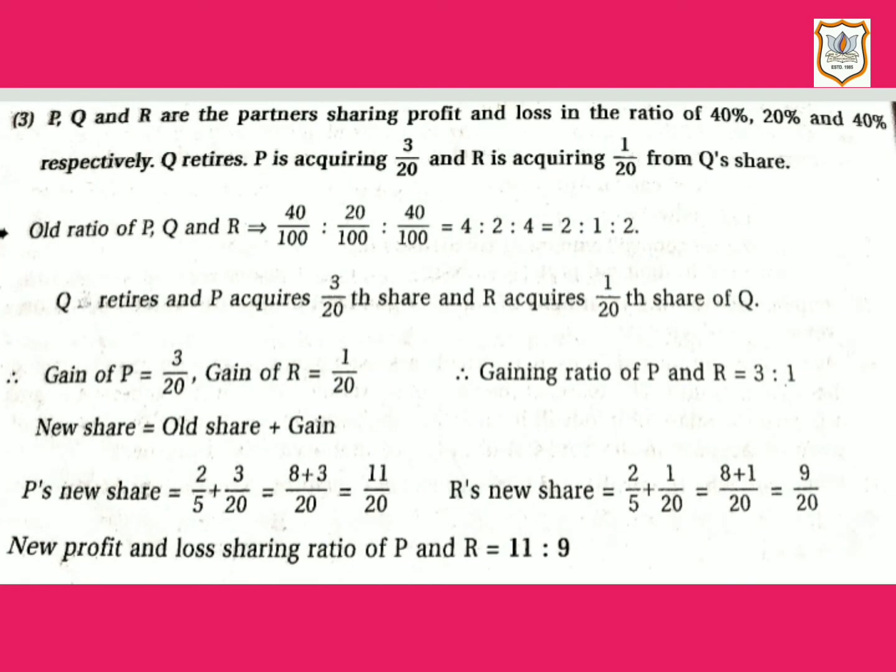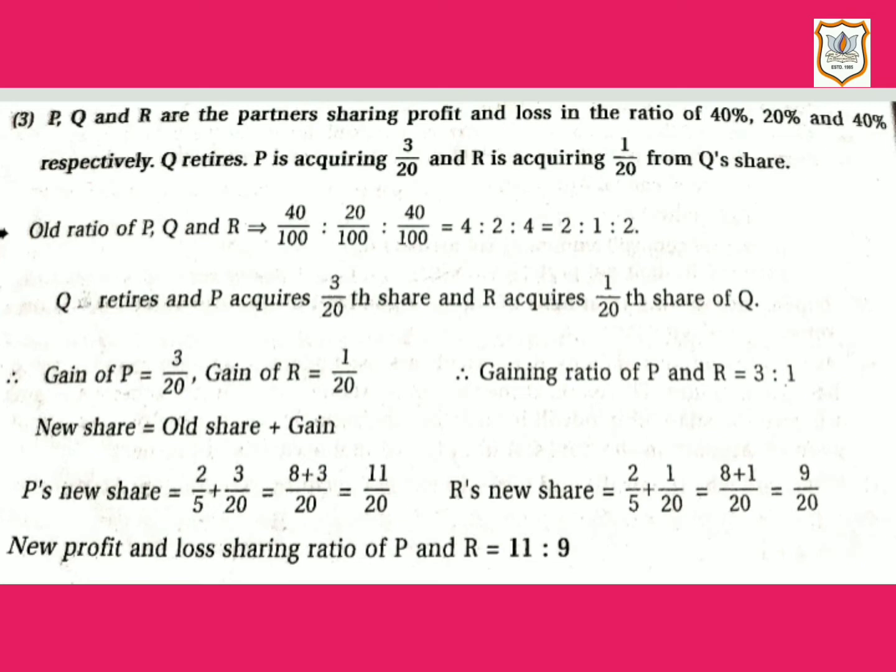Now let's start question number 3. P, Q and R are the partners sharing profit and loss in the ratio of 40%, 20% and 40% respectively. Q retires, P is acquiring 3/20 and R is acquiring 1/20 from Q's share.